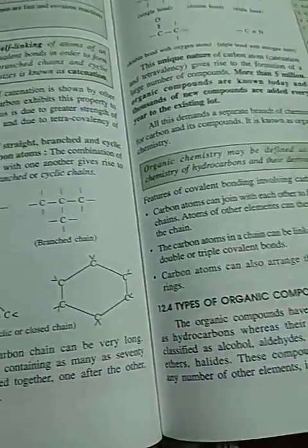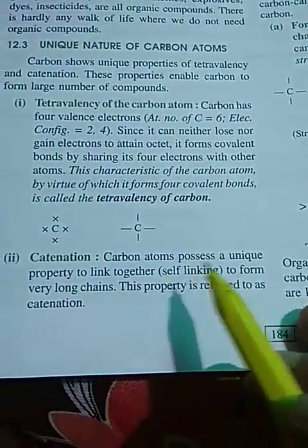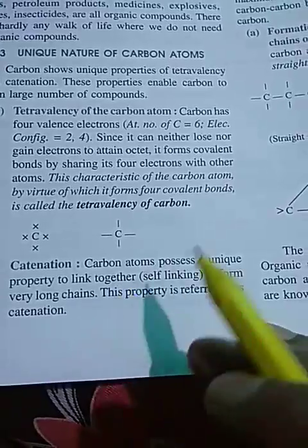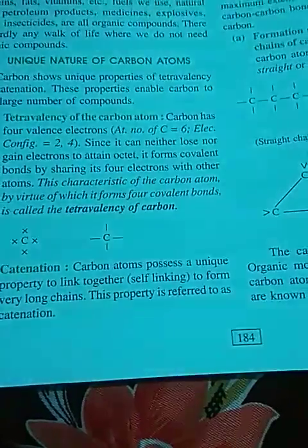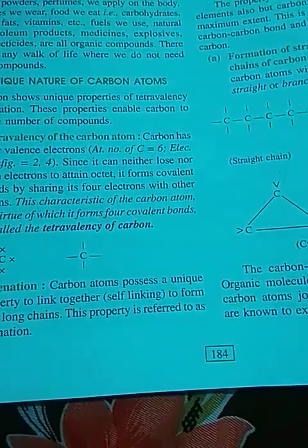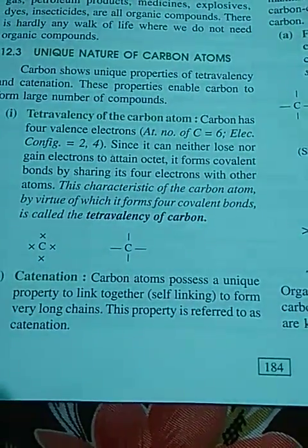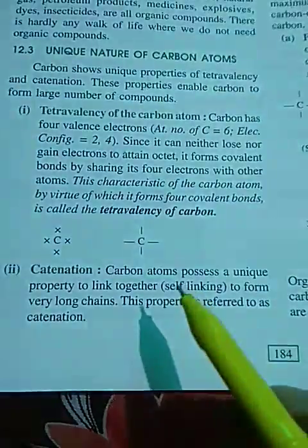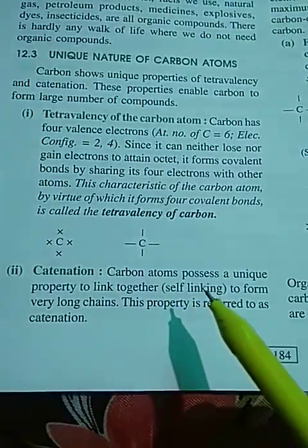Carbon atoms possess a unique property. It can share electrons with other atoms as well as with self atoms. This property is called self-linking.